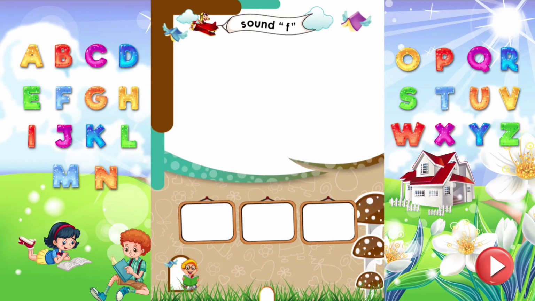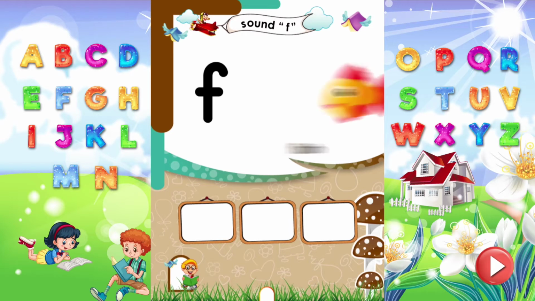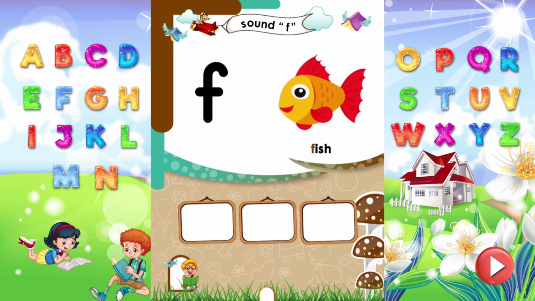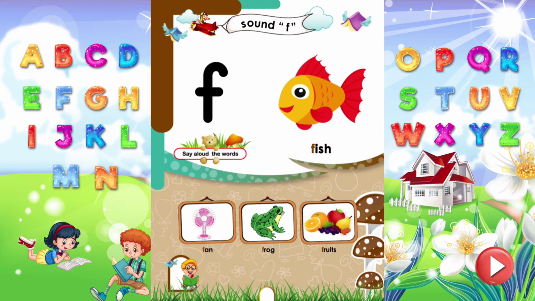Sound F. Dear kids, read the letter F. It makes sound F. Fish. Fish starts from the sound F. Say aloud more words that start from the sound F. F is for fan. F is for frog. F is for fruits.